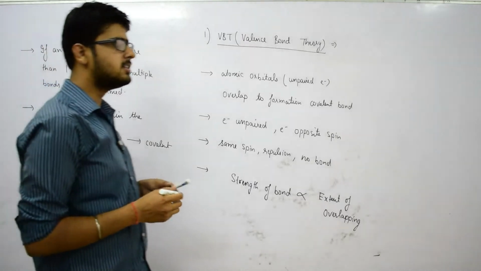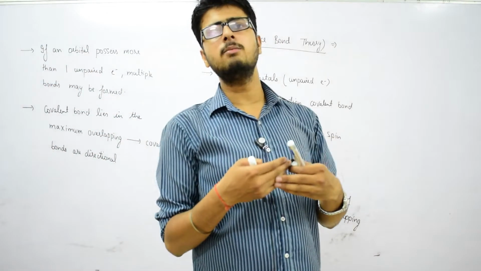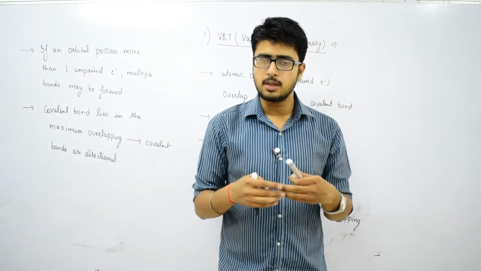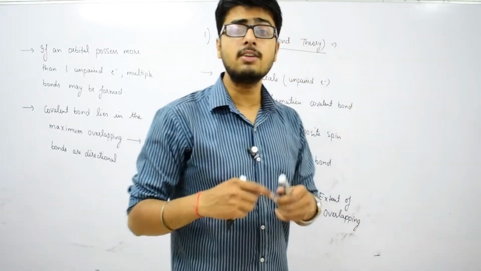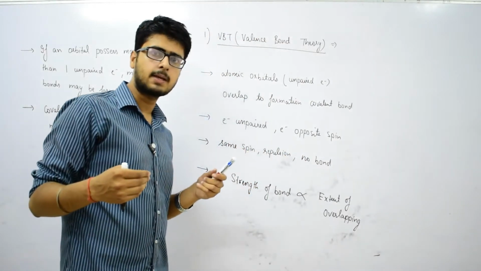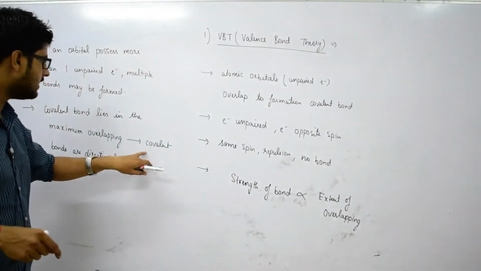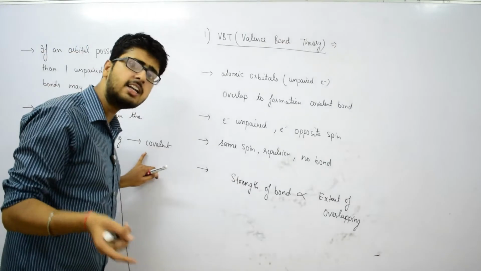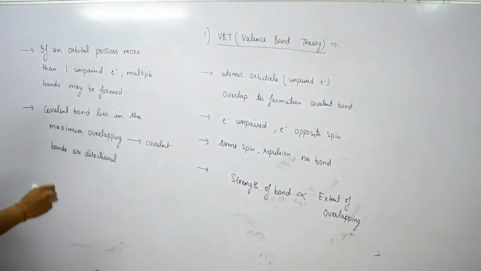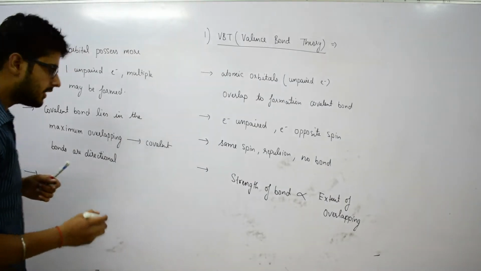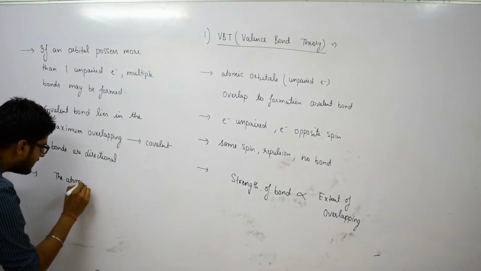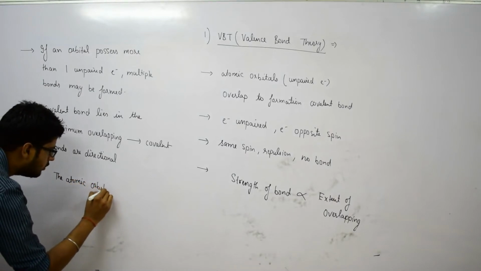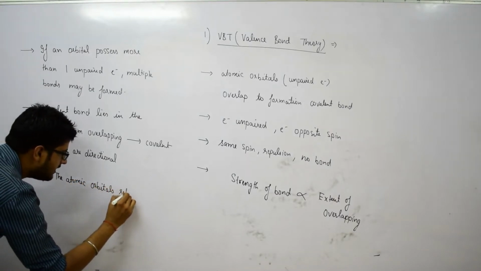So the next point says that the covalent bond will assume its direction, on that plane wherever it will have maximum overlapping. That is why we say covalent bonds are directional in nature. And the next point says that after the formation of covalent bonding, the atomic orbitals retain their identity. They do not lose their identity, they retain their identity.